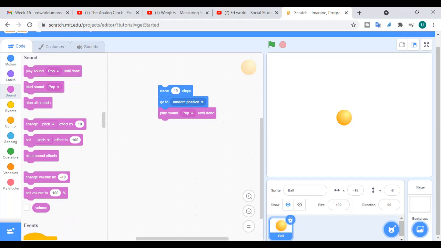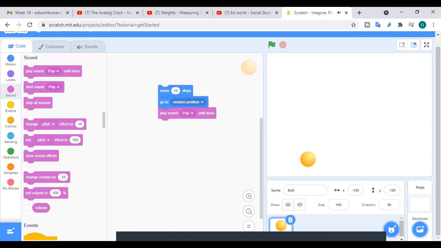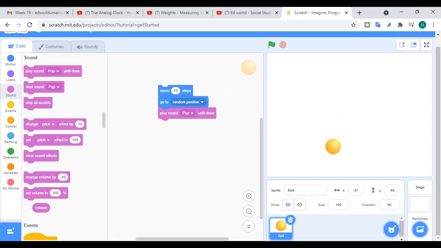Then what we have learned is that when we click on this, see, it is doing three functions together. It is moving 10 steps, it is going to random positions, and beside that it is also playing a sound, which is pop, the sound of a ball, right? When the ball drops, a similar sound can be heard in the normal routine as well. Okay, so that was all that we have learned so far.